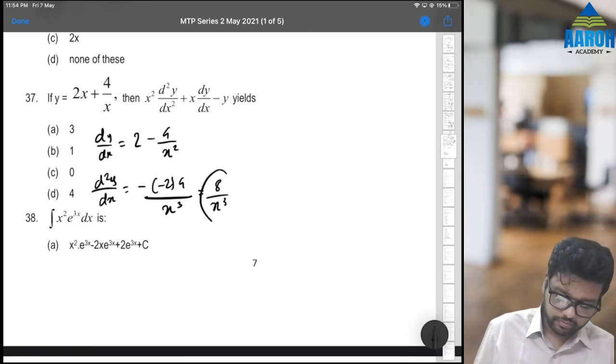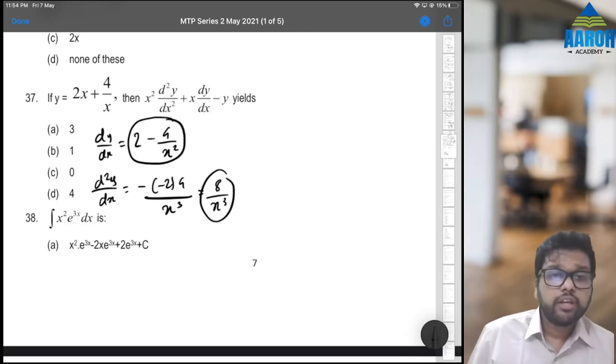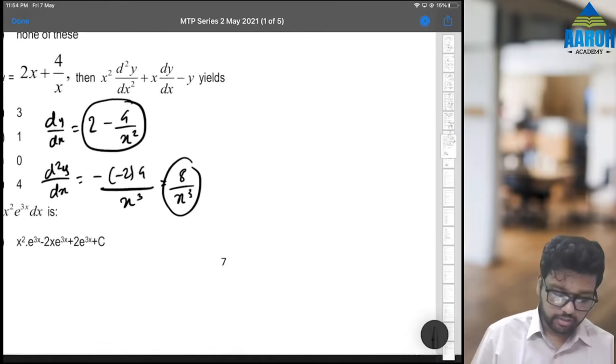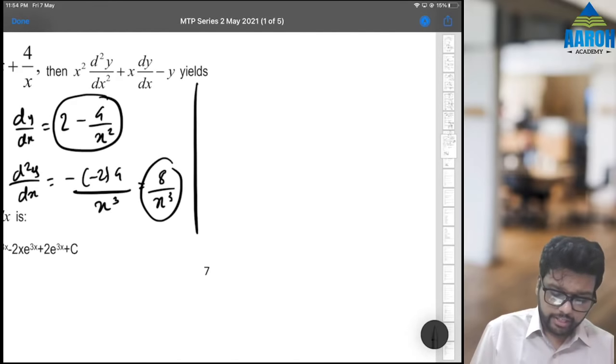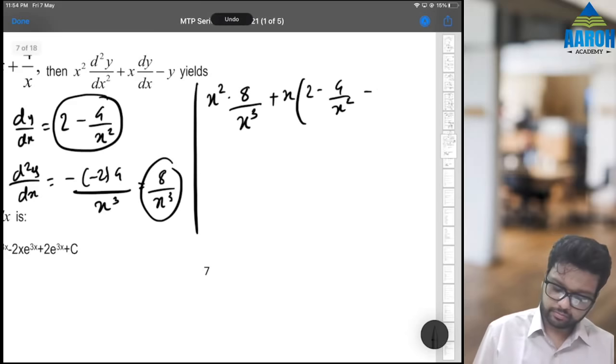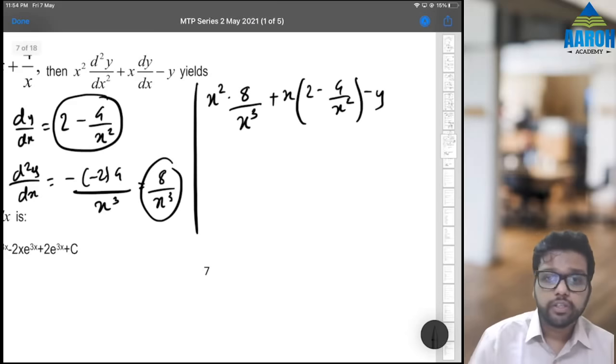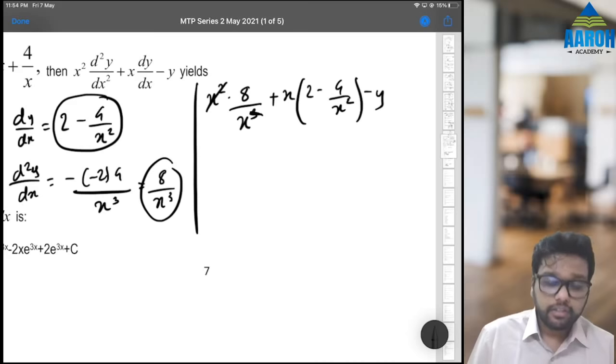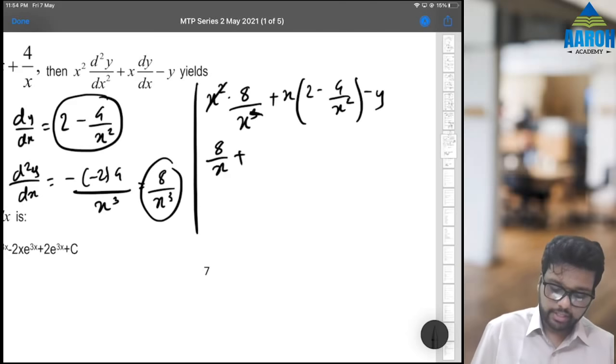Now let's put it in the given expression: x square into the second derivative, that is 8 by x cube, plus x into (2 minus 4 by x square) minus y, sorry, minus y. So this we can cancel. So 8 by x plus 2x minus 4x by x square minus y.